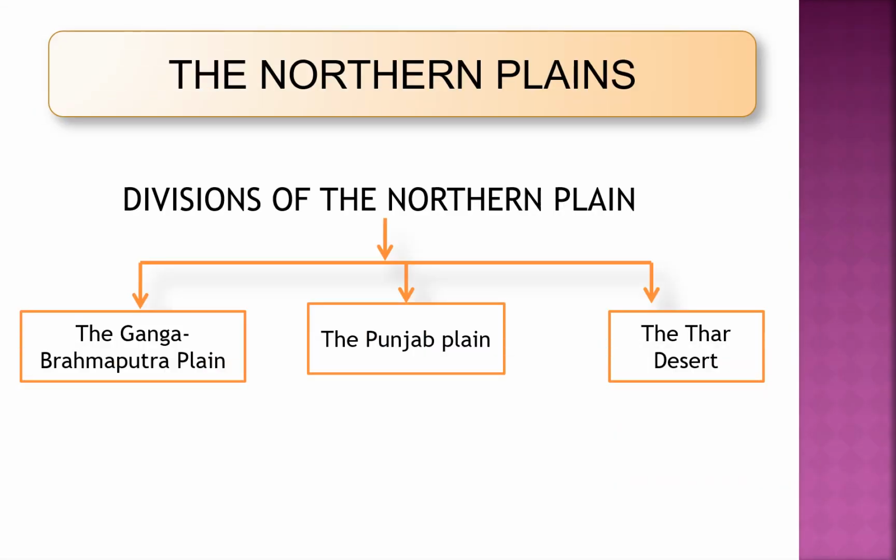The northern plains or the North Indian plain can be divided into three divisions. They are the Ganga Brahmaputra plain, the Punjab plain and the Thar desert. Now let's see in detail about the Ganga Brahmaputra plain.